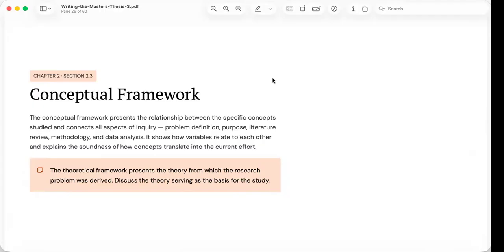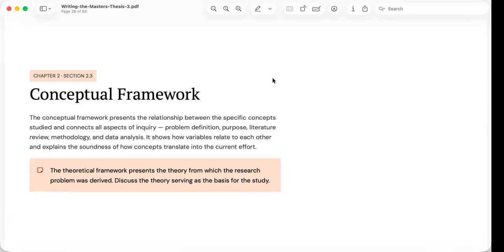If someone understands your conceptual framework, they should immediately understand how your research is organized and why each variable or concept has been included. It's also important to distinguish the conceptual framework from the theoretical framework because students frequently confuse these two.